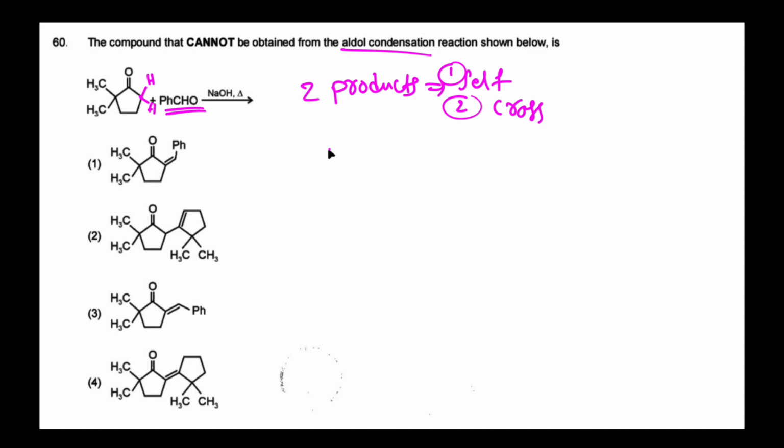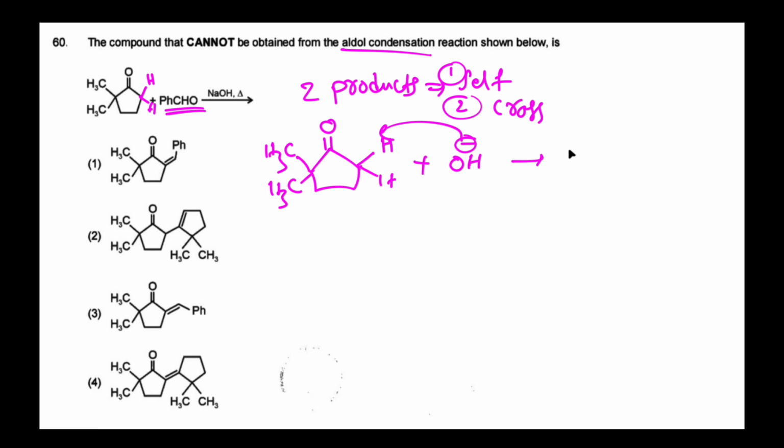First, let us check the cross-aldol case. Here there is CO, protons are here, and here CH3 and CH3. First it is treated with a base, OH minus, which takes out that proton and generates a carbanion intermediate, a nucleophile.